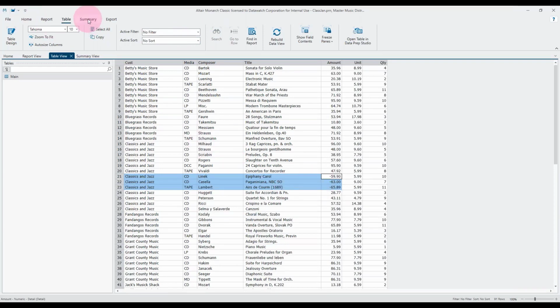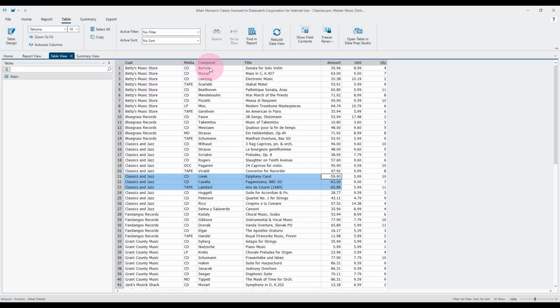So into the summary window. The summary window is all about working out totals or minimums, maximums, averages per category. We can aggregate any numeric field. We have 3 we can look at here: the amount, the unit cost, and the quantity. And we can aggregate those by any single or multiple key combination. So for instance, we could do something like total sales per media type.